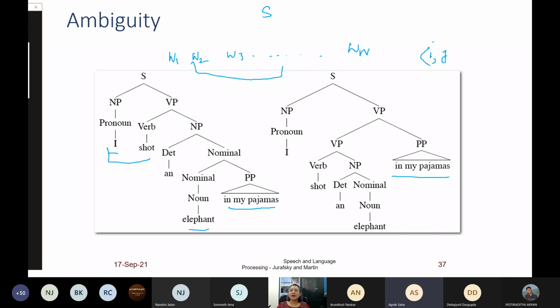I'm just saying that a sequence can be written as i comma j, where i is the starting position, j is the ending position, where j is greater than or equal to i. Do you agree? Yes, ma'am.